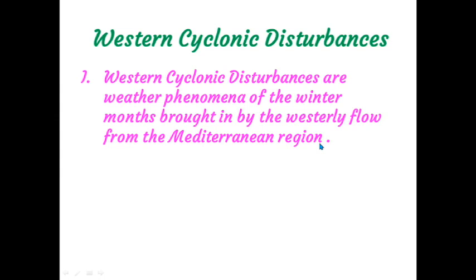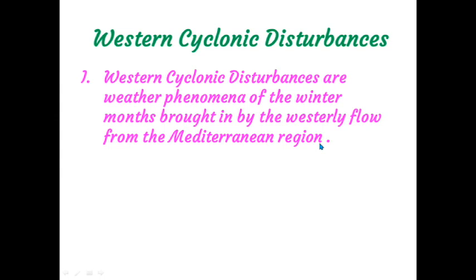Okay, children, it emerged on the west side of our country. That is why that wind is called western. And it is not a normal wind, it is a cyclone, a fast-moving wind. So it is called a cyclone. Now you got a western cyclone, and it will make a lot of disturbances. So together it is called western cyclonic disturbances.